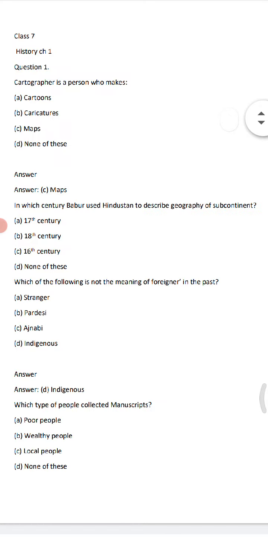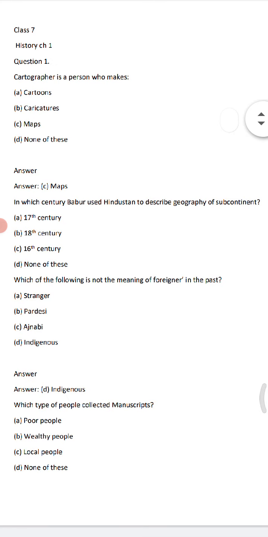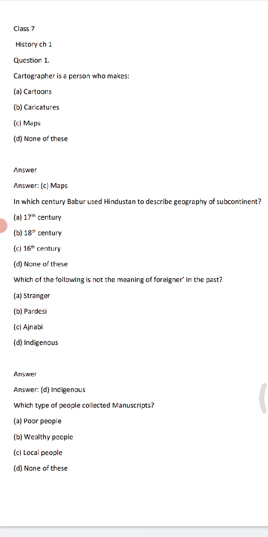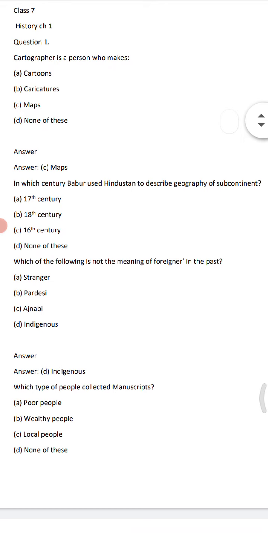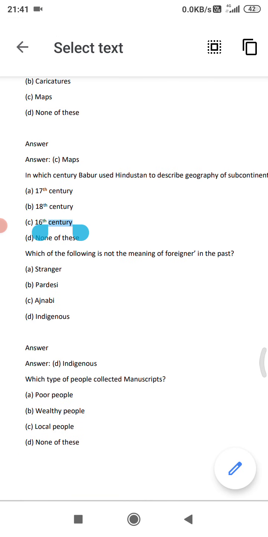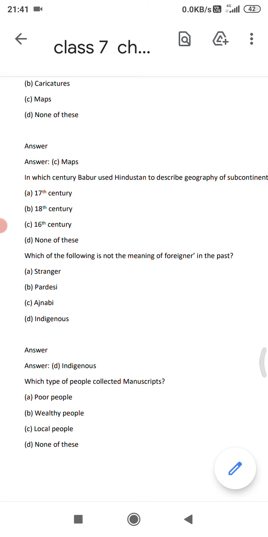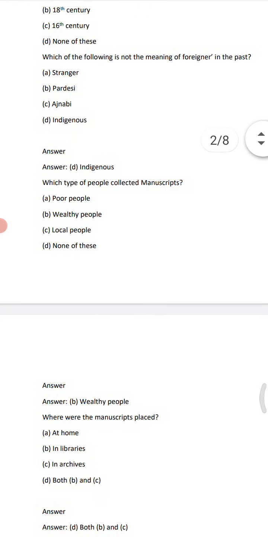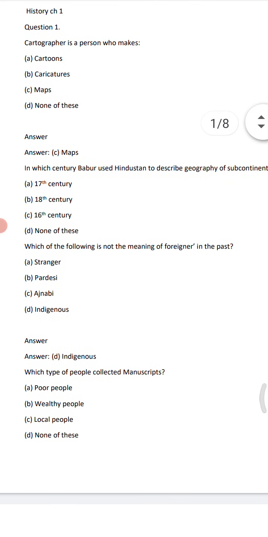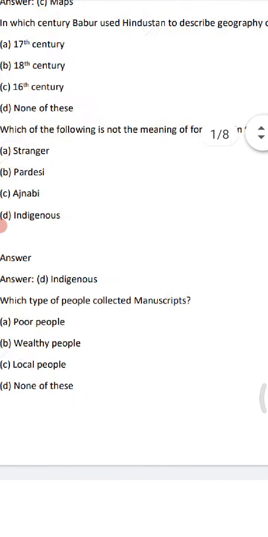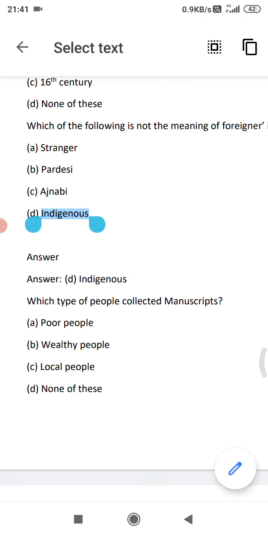Next, in which century Babur used term Hindustan to describe geography of the subcontinent? So this we have discussed, that is the 16th century. C option is the correct answer. Next, which of the following is not the meaning of foreigner in the past? Stranger, yes, it was the name. Then Pardesi also, Ajnabi also. So the correct answer, indigenous, option D.